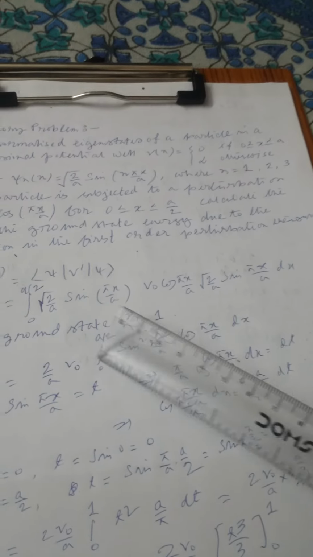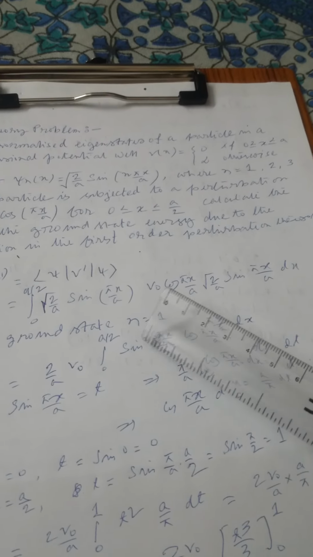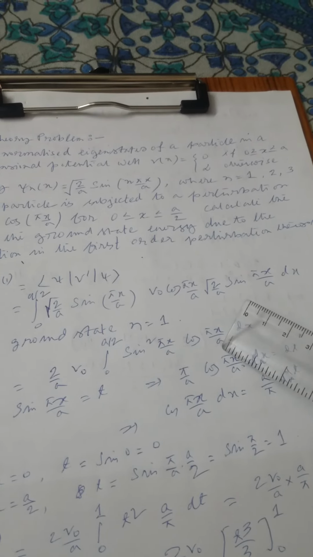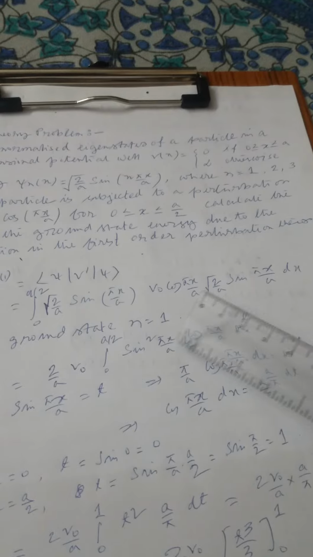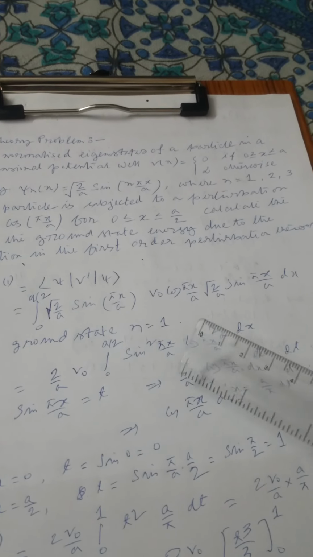Thus the integral becomes this. Here, as this is sin²(πx/a), and cos(πx/a) is the perturbation part, we can put sin(πx/a) = t, and then the integral changes.